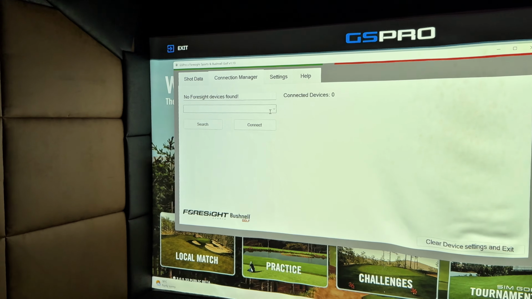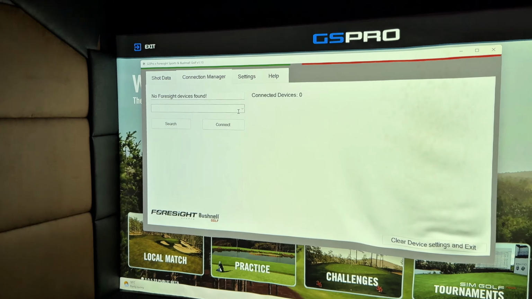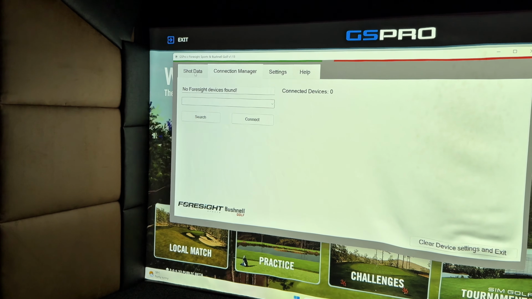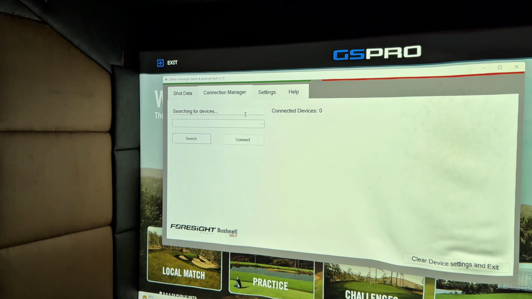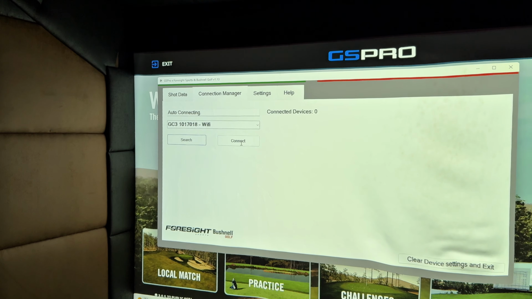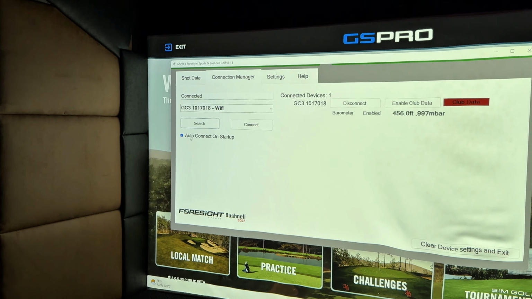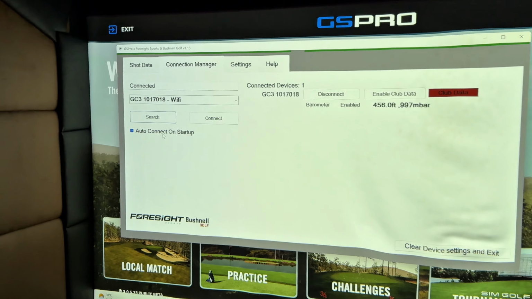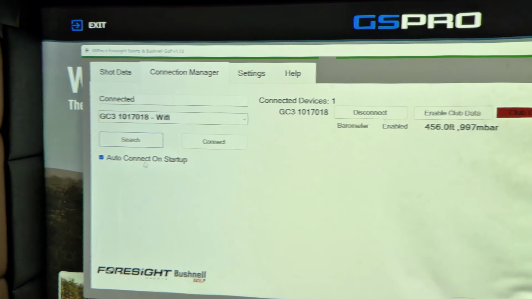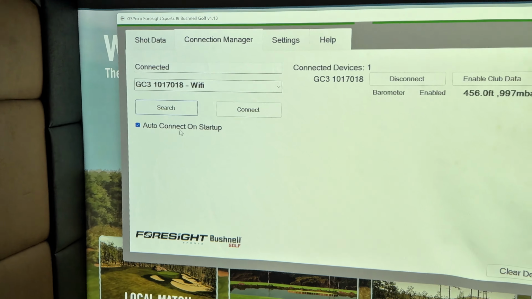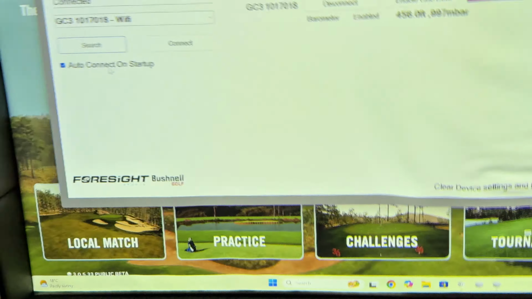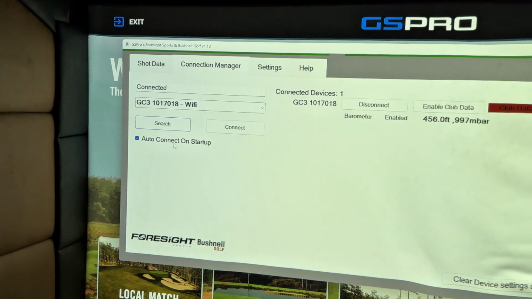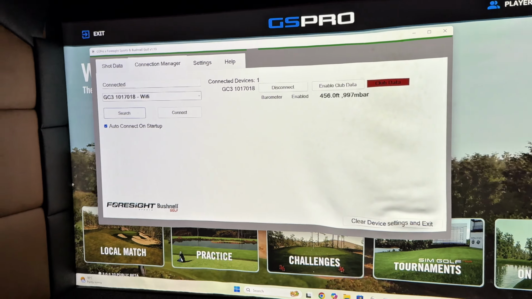GSPro needs to find your license to be able to work, and if you don't have internet, it's not going to be able to find your license. Click search. It's going to come up there. Shouldn't need to connect because we've got auto connect on startup, but if for any reason yours doesn't do this when you start up and give you 2 green bars, it's most likely because this is turned off or because you don't have internet.